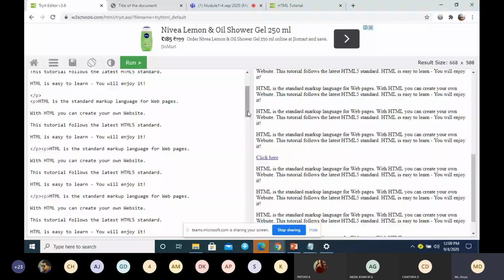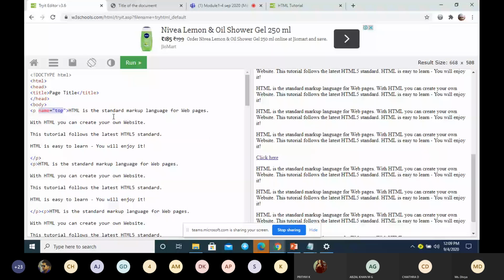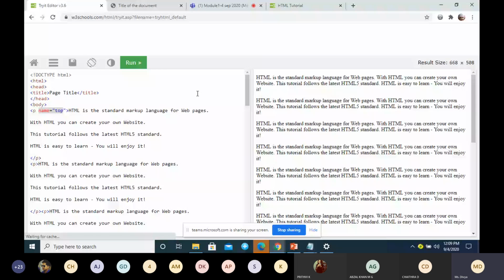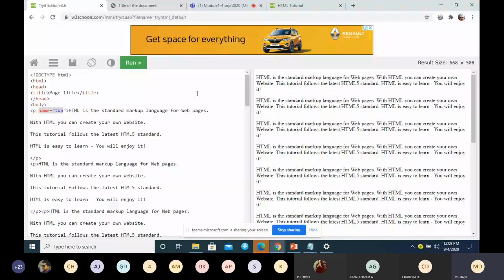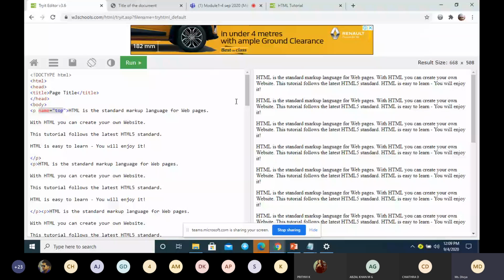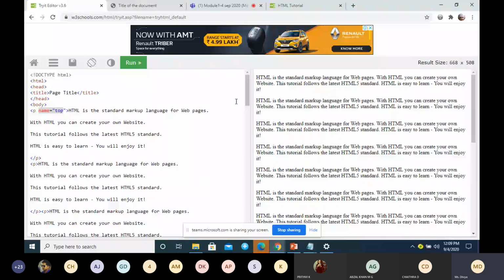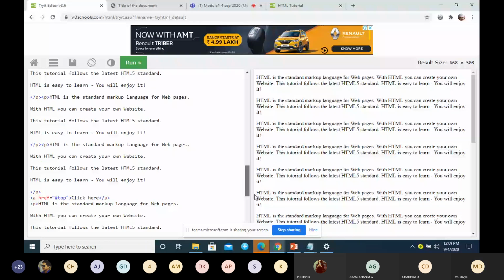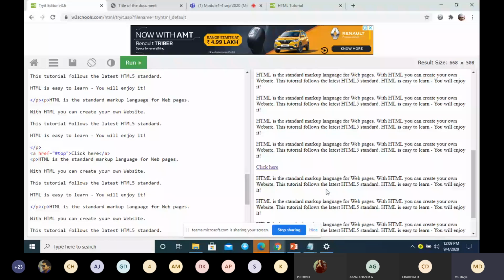So this defines an anchor for a link to another place on the same page. If I want to move to another place on the same page, this is how you can do it. You can see here in the output, now I'm not at the top of the page. When I click here, it will move to the top of the page.